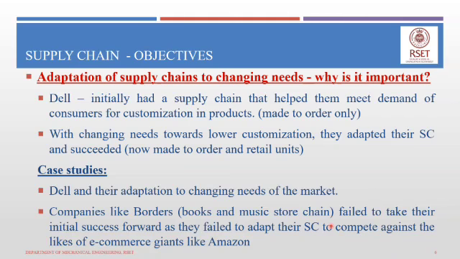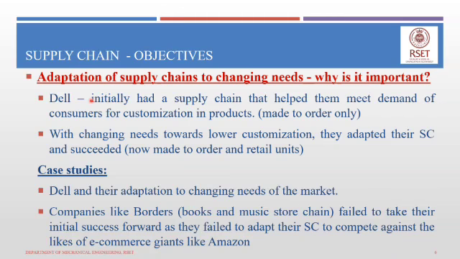With changing times, they had to compete against e-commerce giants like Amazon, which sold books and music online at a lower cost. Because these giants could store items in bulk quantities, they could offer a large collection of books and music in very large quantities. Borders in the US did not adapt to this change in competition and demand, and thus had to shut shop. Whereas Dell could adapt and succeed. Again, these case studies can be read in the textbook.